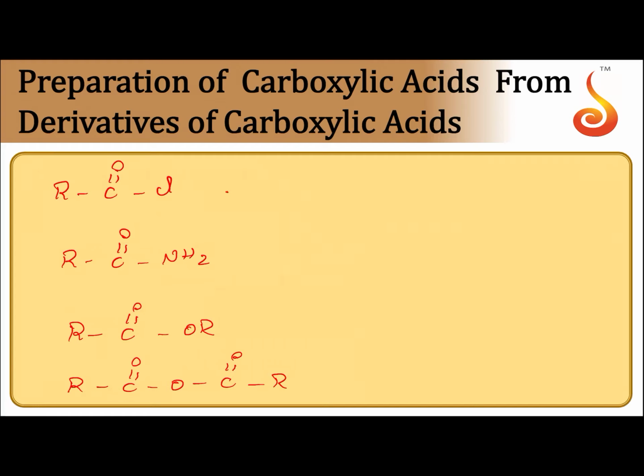Now if you see acid chloride on hydrolysis. Hydrolysis is addition of H and OH. So what will I get here? Carboxylic acid and HCl. Similarly, amide on hydrolysis, you will get carboxylic acid and ammonia.